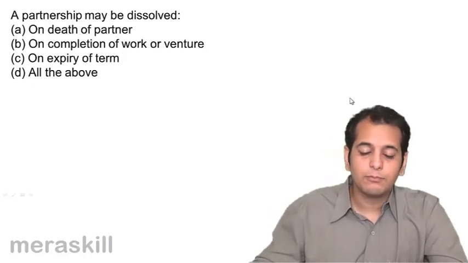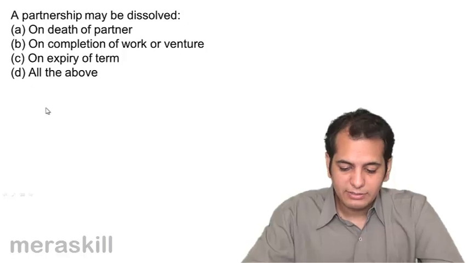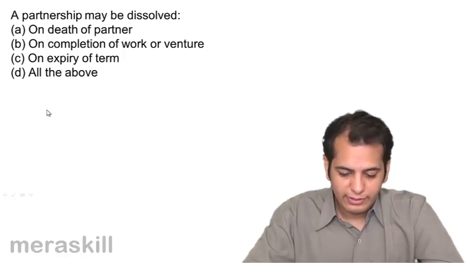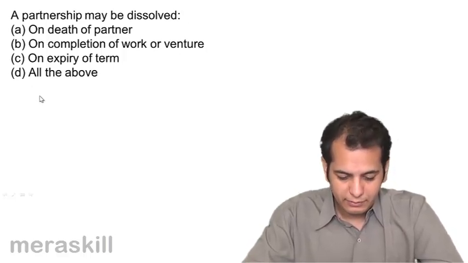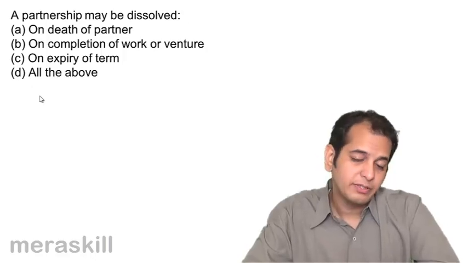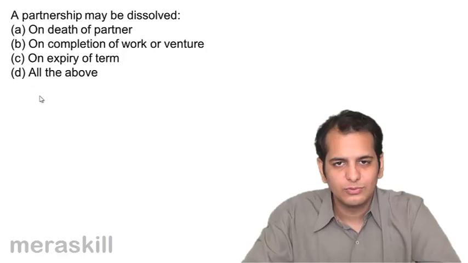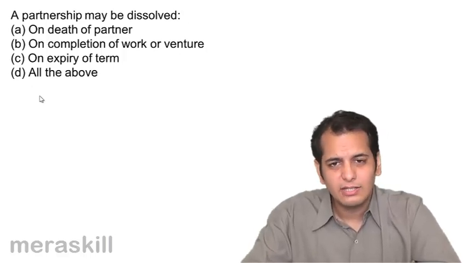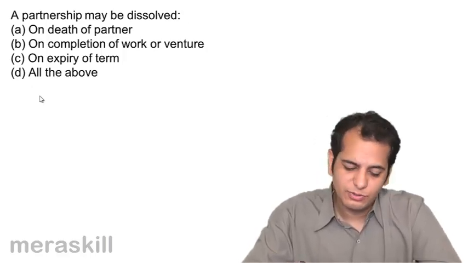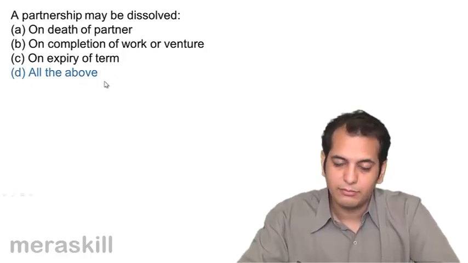So let's do a couple of questions on this topic. First, a partnership may be dissolved A. on death of partner, B. on completion of work or venture, C. on expiry of term, D. all of the above. This is very simple. All these are valid grounds for dissolution. So the answer should be all of the above.